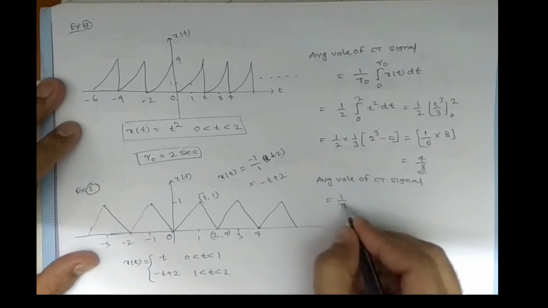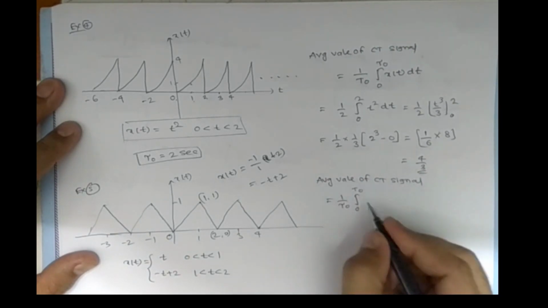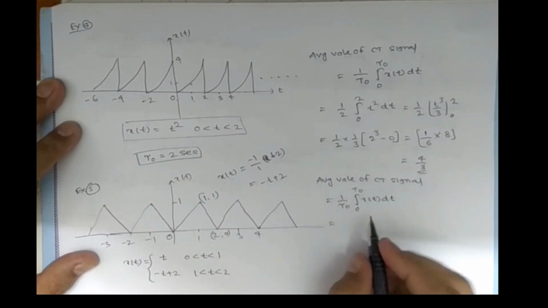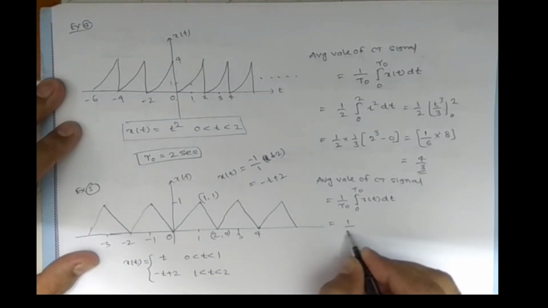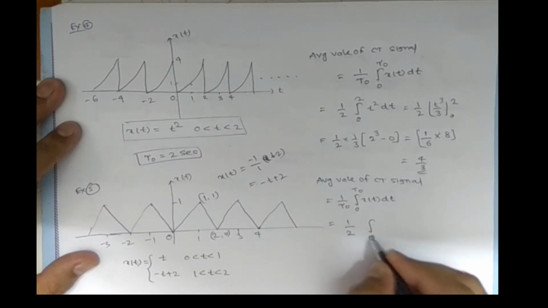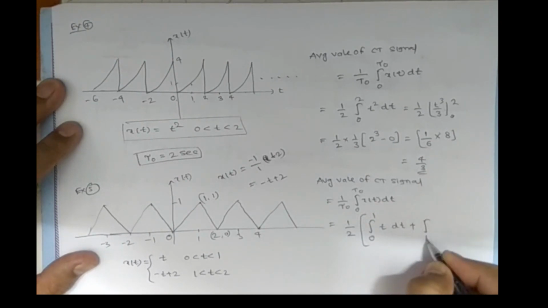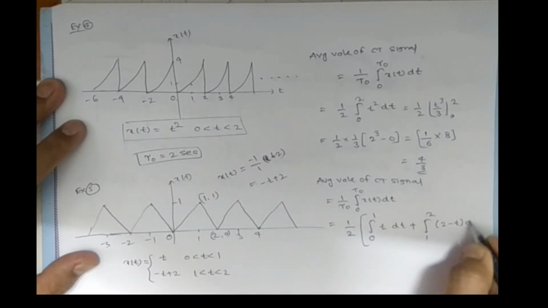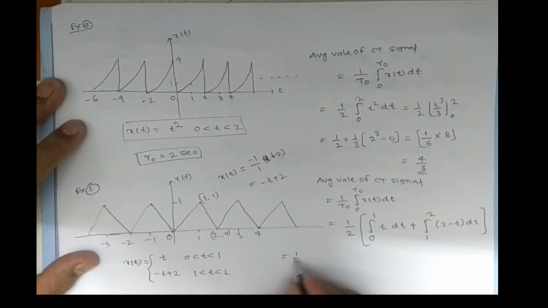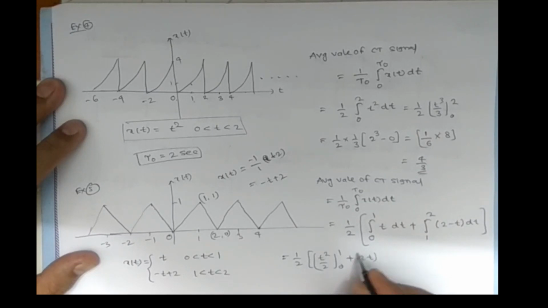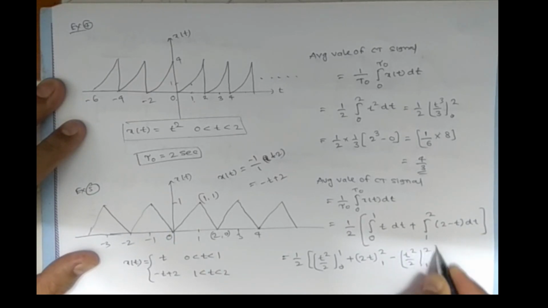So (1/τ₀) ∫ from 0 to τ₀ of x(t) dt. Here the fundamental time period is 2, and from 0 to 1 we have the signal t dt, plus from 1 to 2 we have (2 − t) dt. So 1/2 [t²/2 from 0 to 1, plus 2t from 1 to 2 minus t²/2 from 1 to 2].